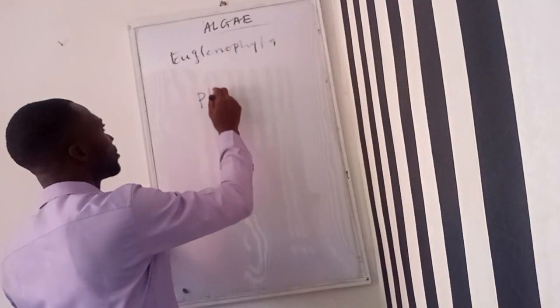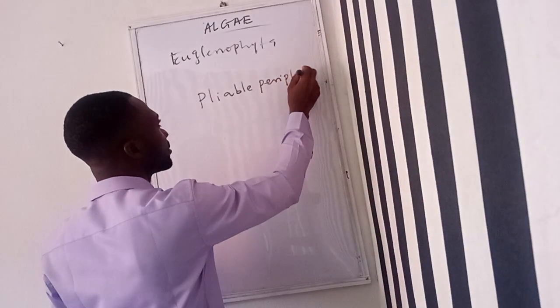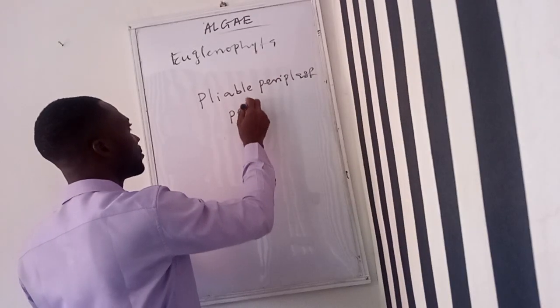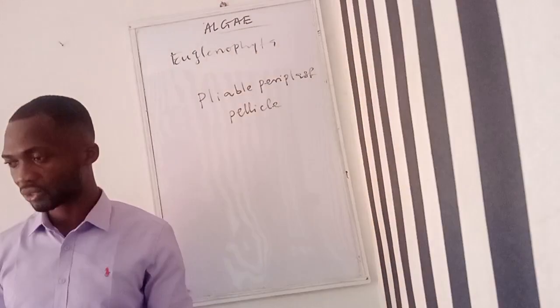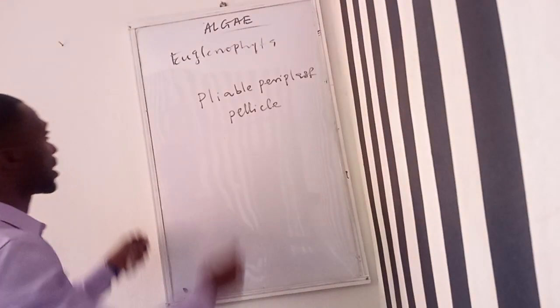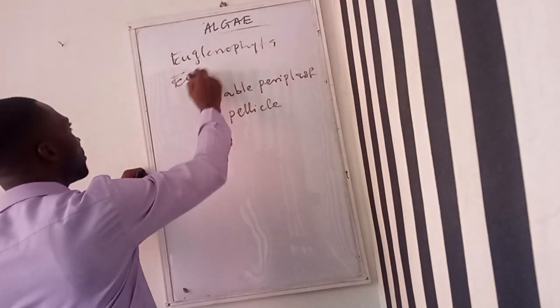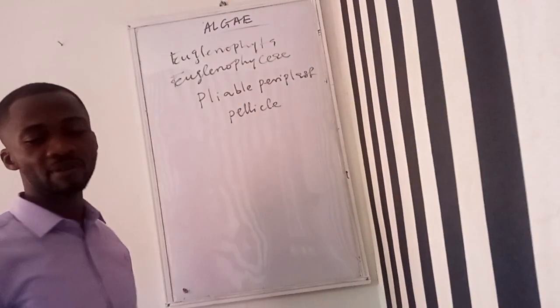They have what is called a pliable periplast covering the body, and it's called the pellicle. So that is it. The class is Euglenophyceae. This division has a class called Euglenophyceae.